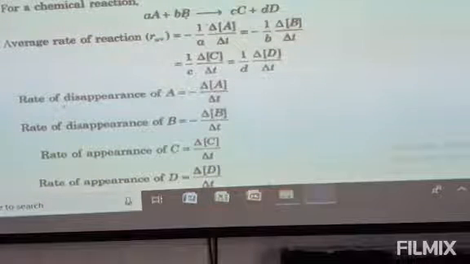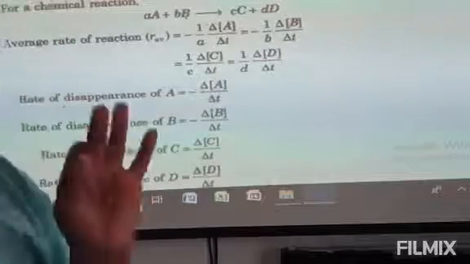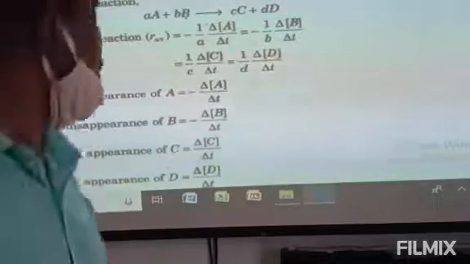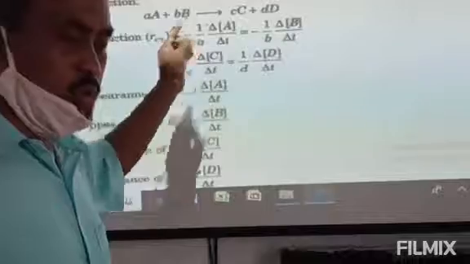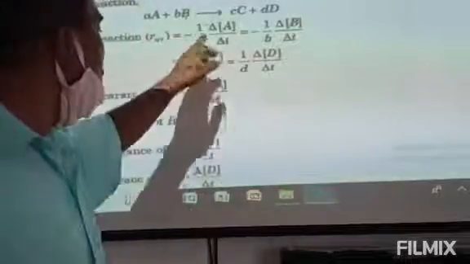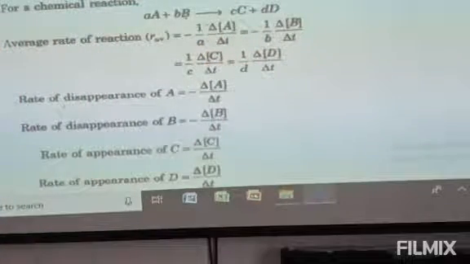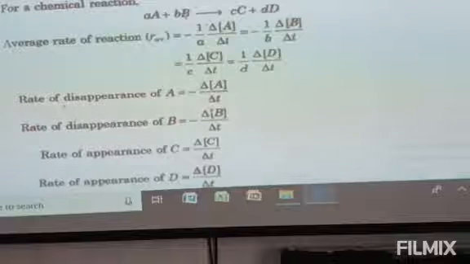How to express a chemical reaction rate? This is very important from the exam point of view. Always remember that the stoichiometric coefficient should be converted into per mole. That is why 1 by a, 1 by b, like this. You need to change it.